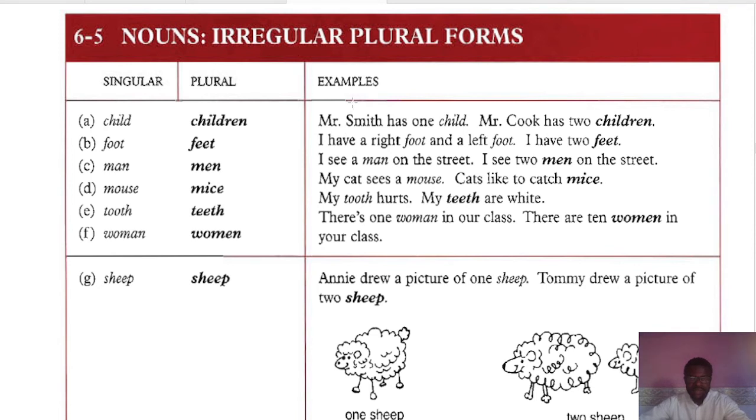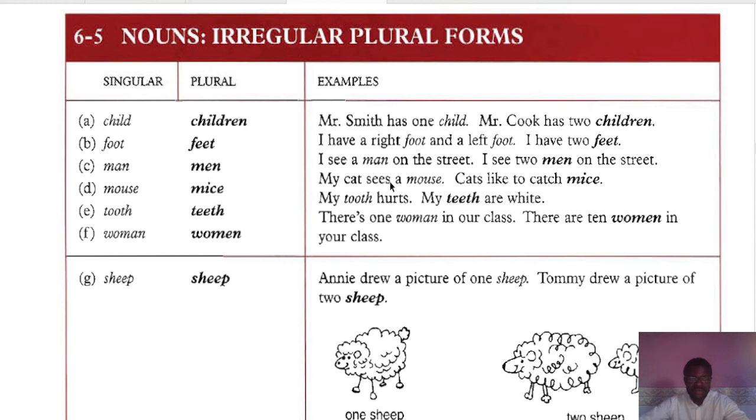See some examples here. Mr. Smith has one child. Mr. Cook has 2 children. See, 2 children, 1 child. I have a right foot and a left foot. I have 2 feet. I see a man on the street. I see 2 men on the street.